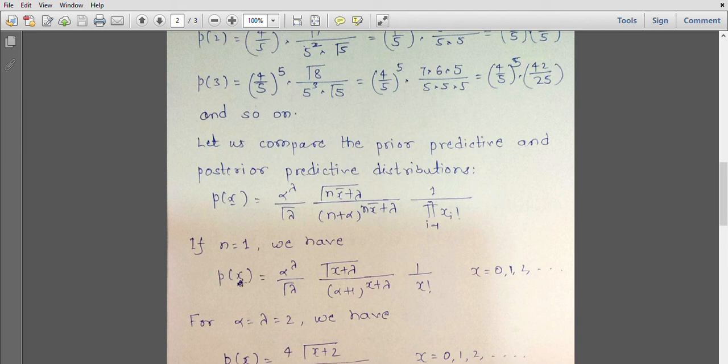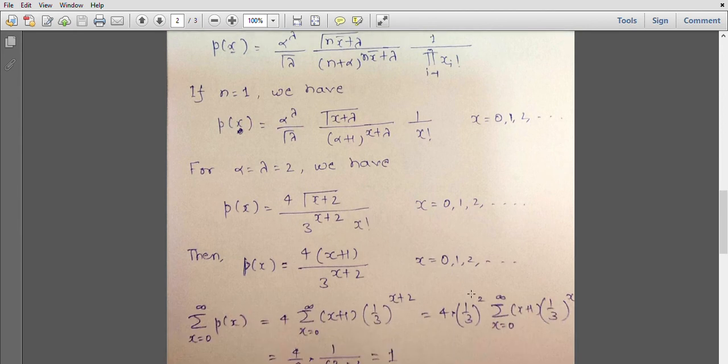So the prior predictive distribution will be like this: alpha raised to lambda by gamma of lambda, into gamma of x plus lambda upon (alpha plus 1) raised to x plus lambda, into 1 upon x factorial. Notice that unless we assume certain values for alpha and lambda, the distribution doesn't look very simple. So I am assuming alpha and lambda both to be equal to 2. Then I get this as the marginal distribution of x: 4 times gamma of x plus 2 upon 3 raised to x plus 2 into x factorial.